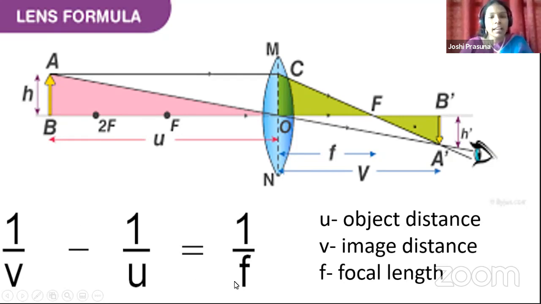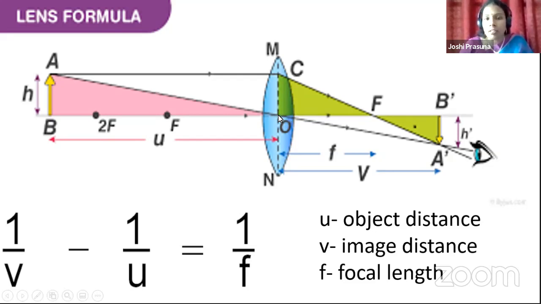Look at V and F on the other side of the lens. Again, according to the first rule, we have to measure from O. When we are measuring V, are we moving from O to A? Yes. Is it in the direction of the incident ray? Of course, because AC is the direction of the incident ray.